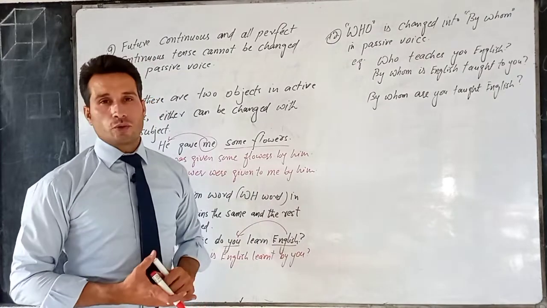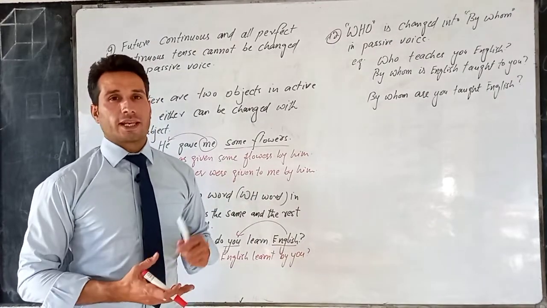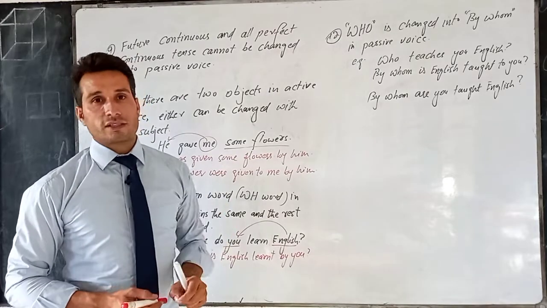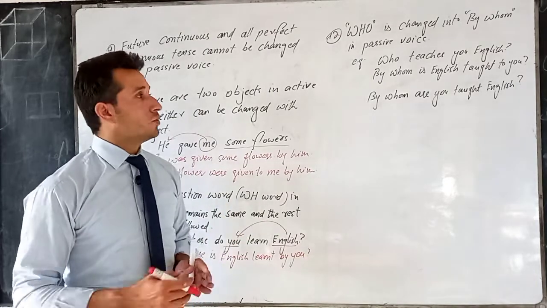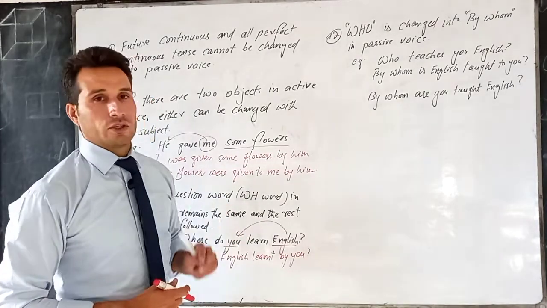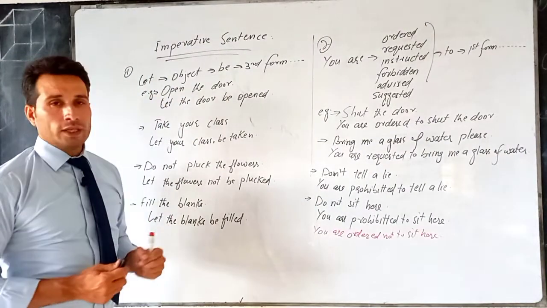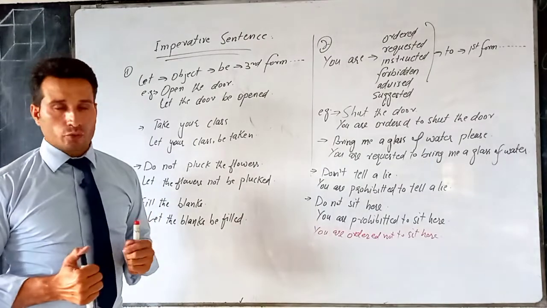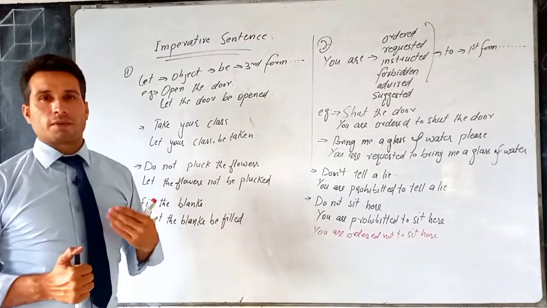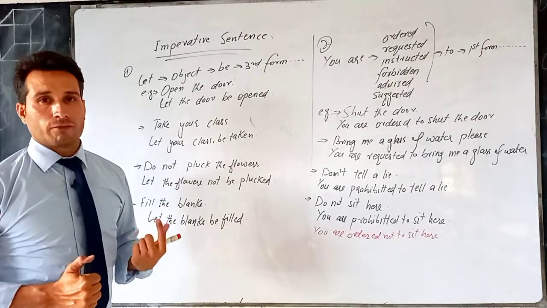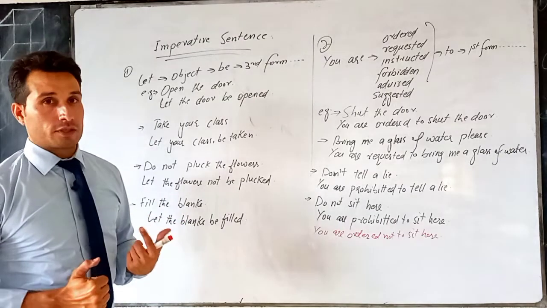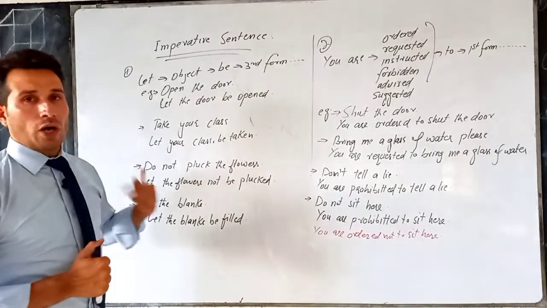After this, we'll talk about some more structures like imperative sentences and modal auxiliaries, and how to convert these into passive voice. Hope it's clear to you. Next, we have imperative sentences. Now you know that imperative sentences are those sentences which express some kind of order, request, advice, command, suggestion, prohibition, etc. Now how to convert them?